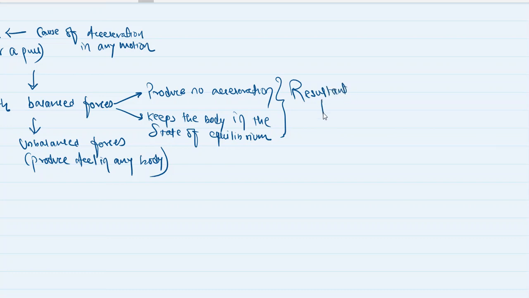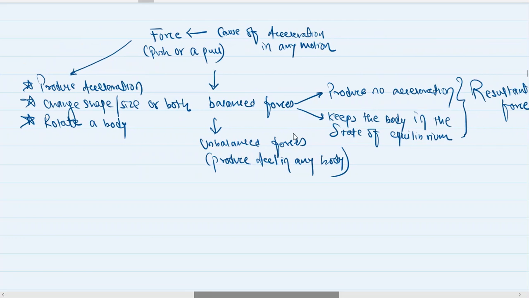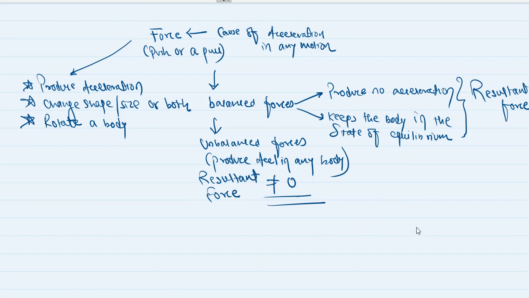When a body is in equilibrium or balanced forces are acting on it, the resultant force is equal to zero. When unbalanced forces are acting on a body, the resultant force is not equal to zero.